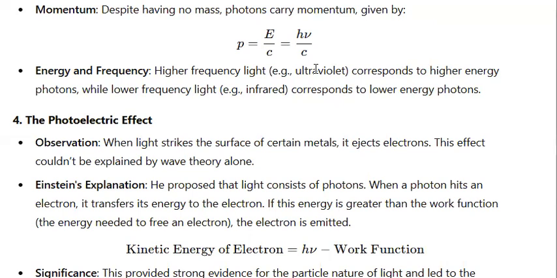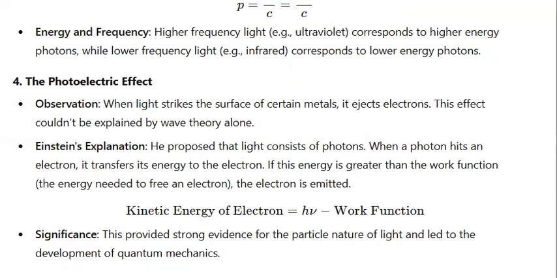Now comes the photoelectric effect, the most important concept. Whenever light strikes the surface of metal atoms, it basically emits electrons. However, it's not necessary that each time light strikes a certain metal, electrons will be emitted. Electrons will be only emitted when the energy of the photon is greater than the energy required to free the electron. And here comes the concept of work function.